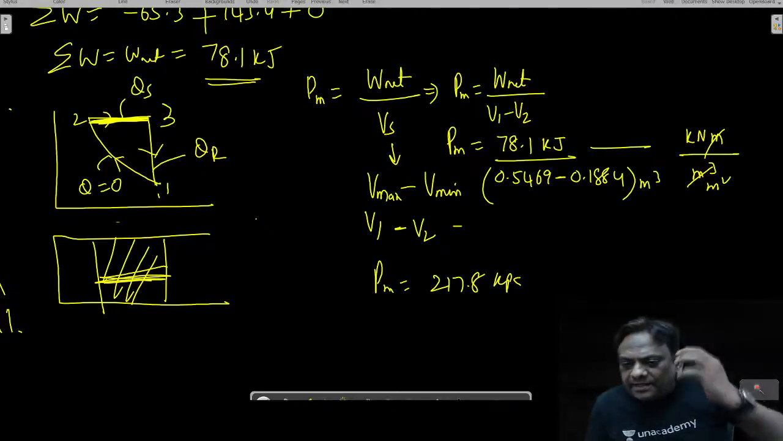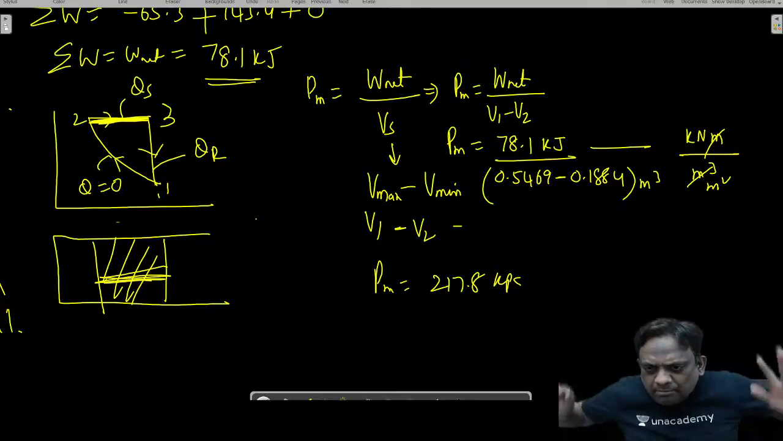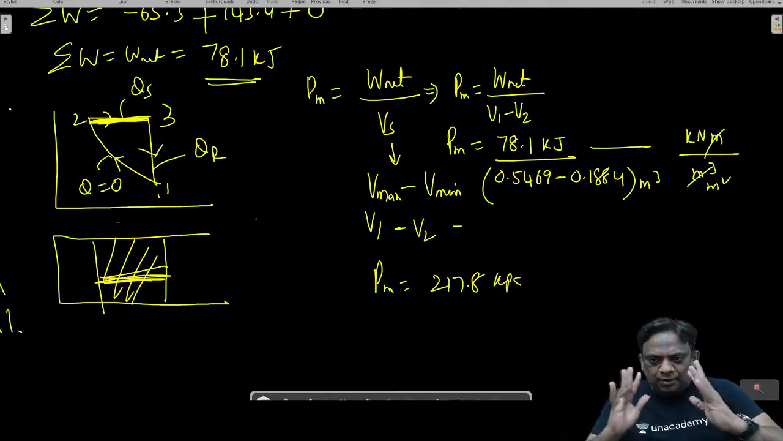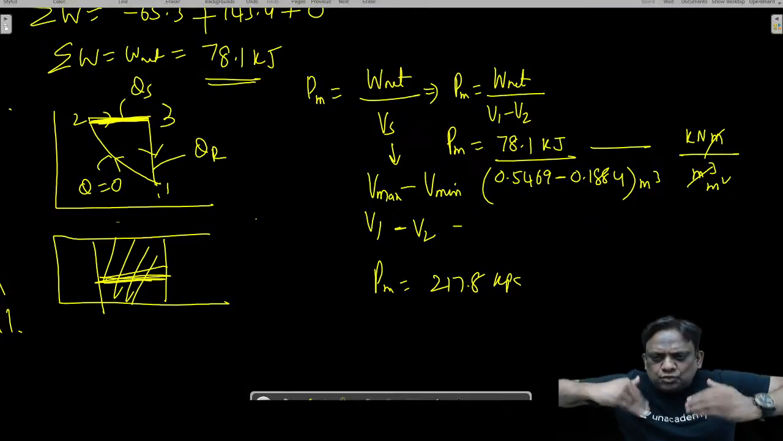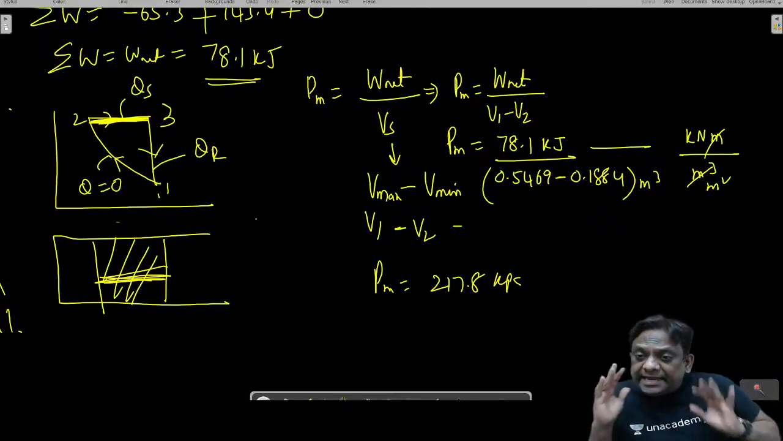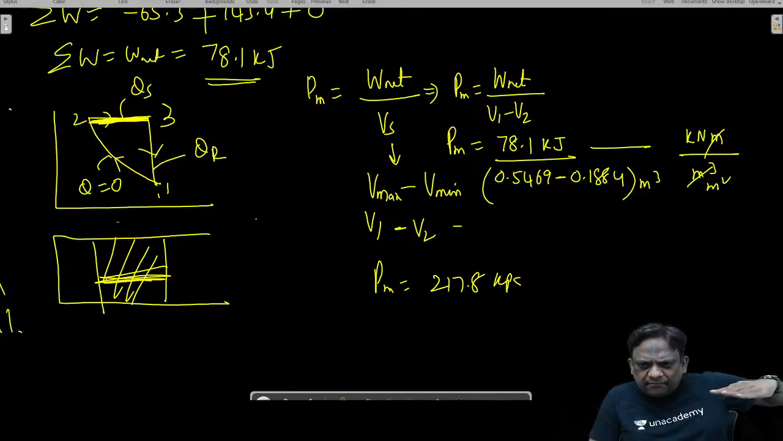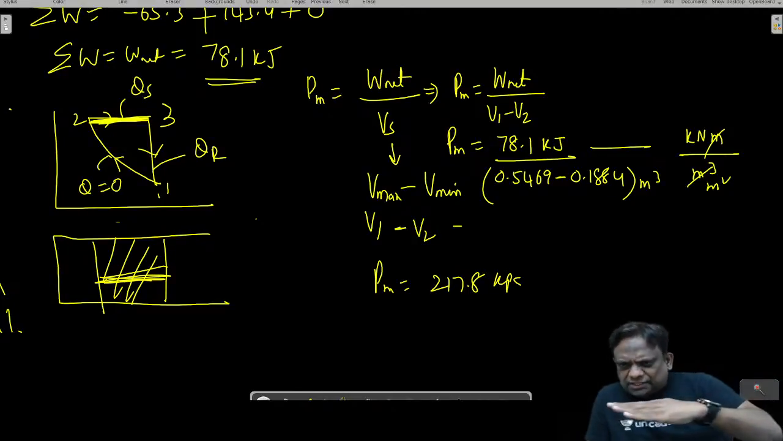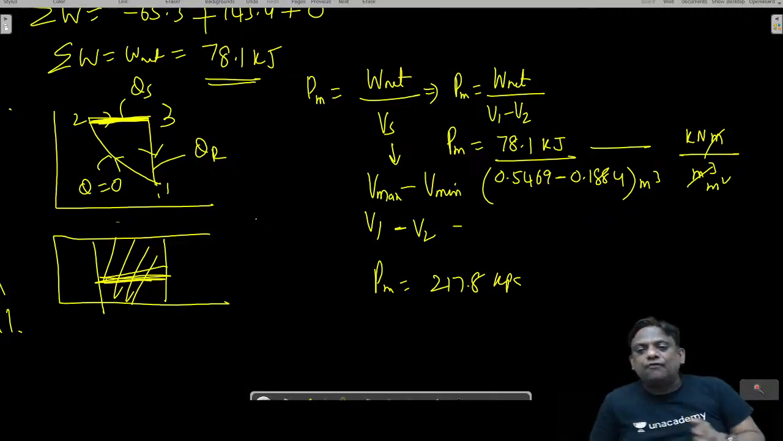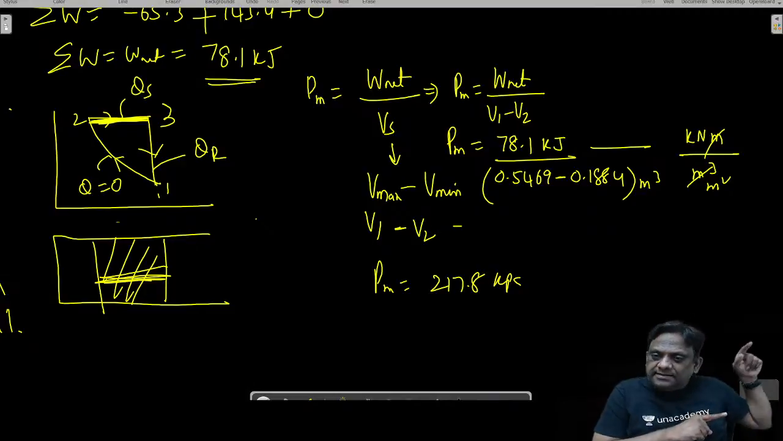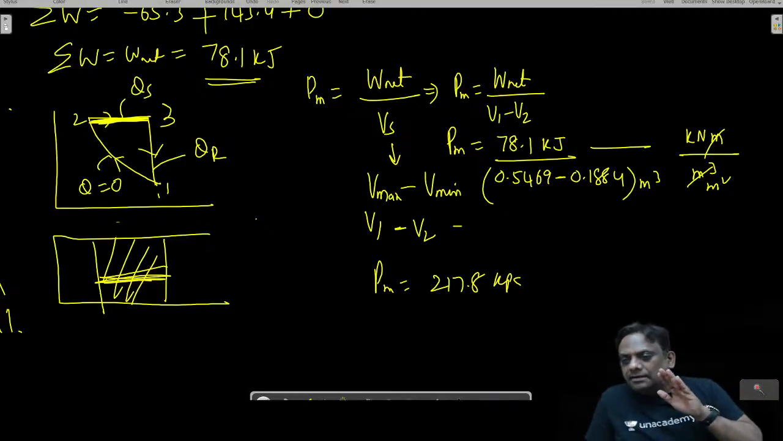Wonderful. Correct. What is the physical significance of this problem? You tell me, in this problem, what is this 217.8 showing? It is showing it is such a pressure, and if the fluid is expanding at a constant pressure for that swept volume, for developing same work, this much pressure is required for maintaining the constant pressure.